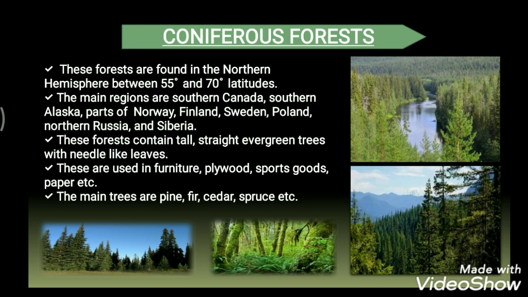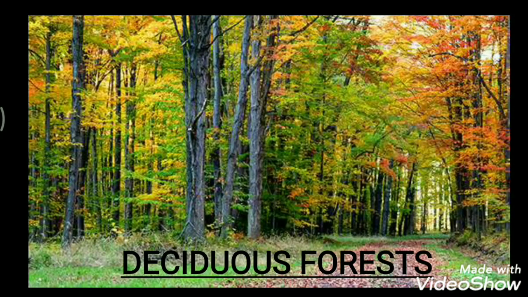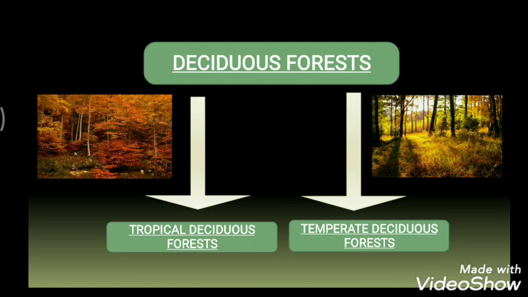Now the second type that we have is the deciduous forest. The trees found in deciduous forests shed their leaves at a particular period of the year, usually during the dry season. Now these deciduous forests can be divided into two types: tropical deciduous forest and temperate deciduous forest. So these are the two types of deciduous forests.